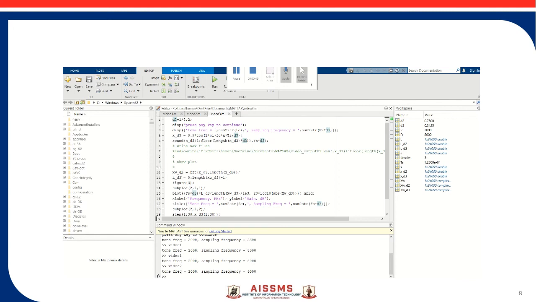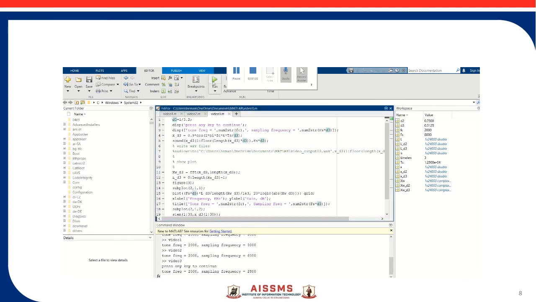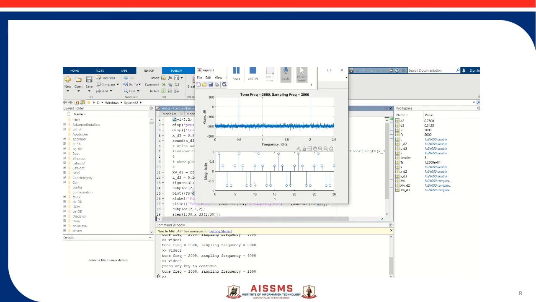In line number 11, we have calculated the DFT of the signal, and then we have plotted again the magnitude in dB of the DFT. And in line number 19, we have plotted the time domain signals. Now let us run the program. As you see in the command window, tone frequency is 2 kilohertz and sampling frequency is 2.5 kilohertz.